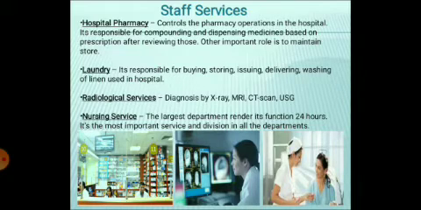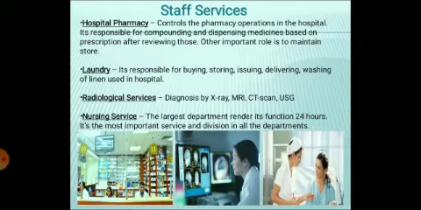So all their dresses, and the linen, the bed covers and bed sheets, are all washed within the laundry, which is situated within the hospital, or it may be nearby and contracted with the hospital. This is another staff service.